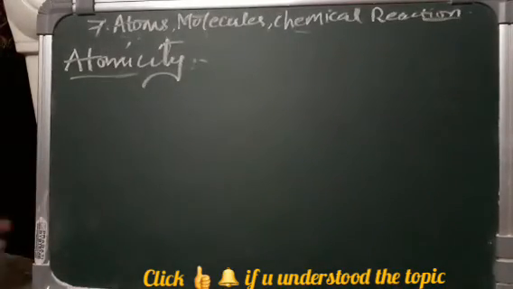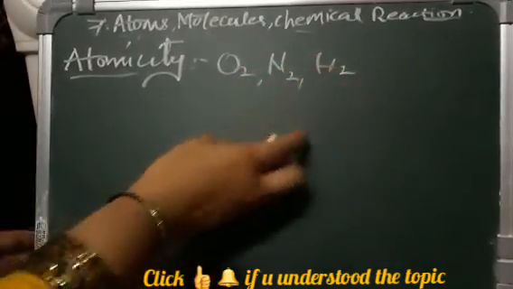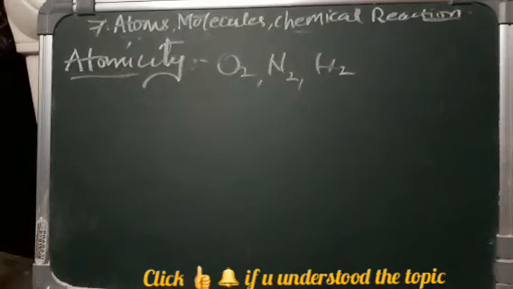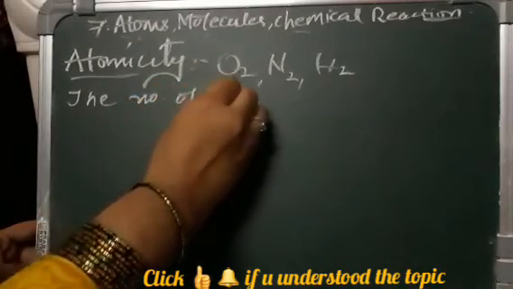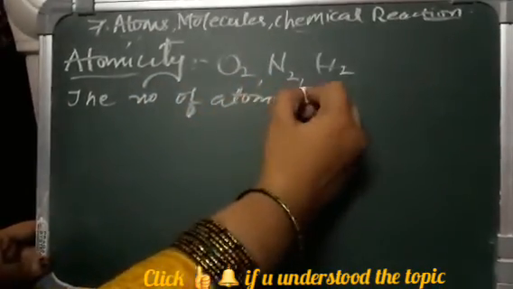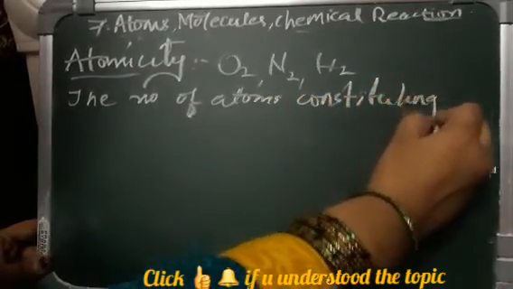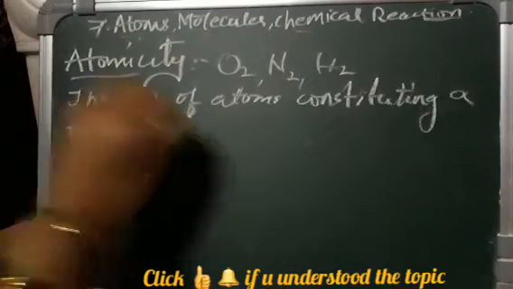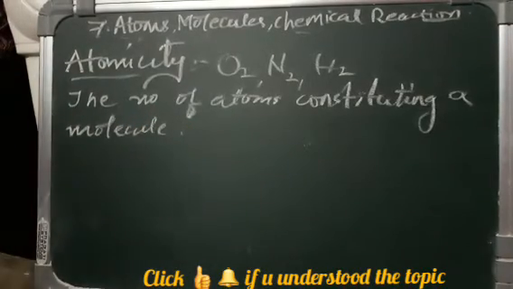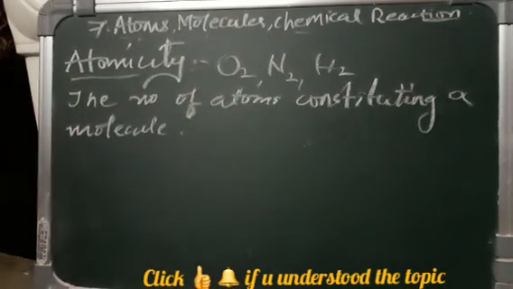What I said just now about oxygen, nitrogen and hydrogen shows atomicity. The number of atoms constituting a molecule is called atomicity. That means how many atoms are involved in the formation of one molecule.